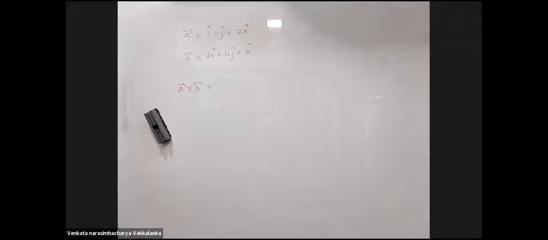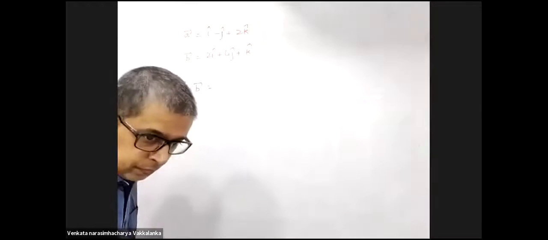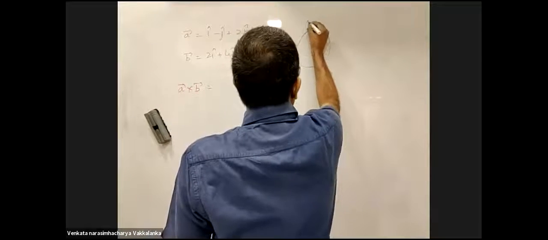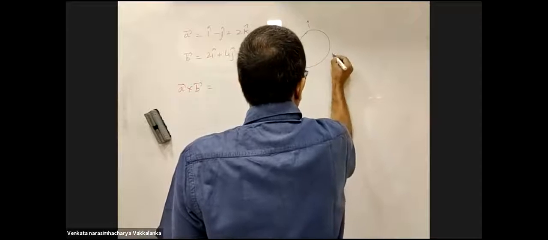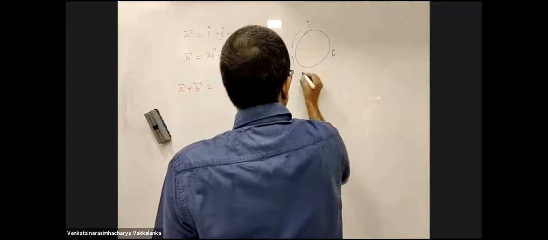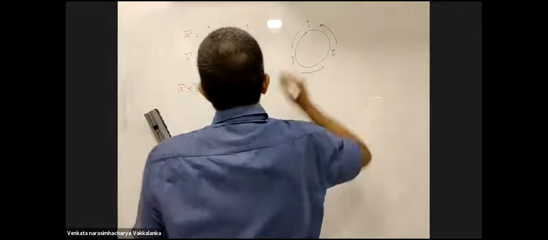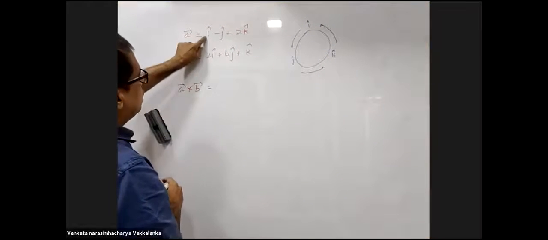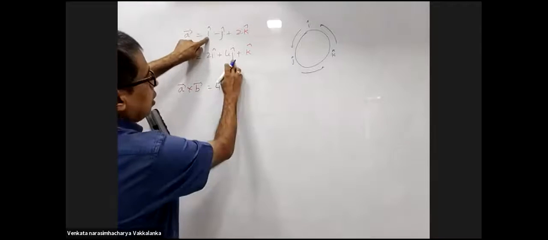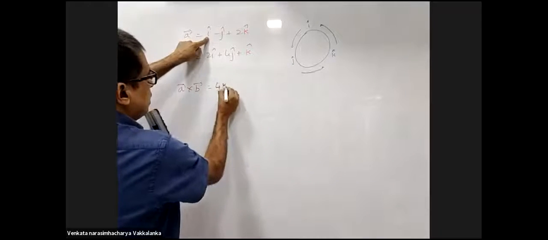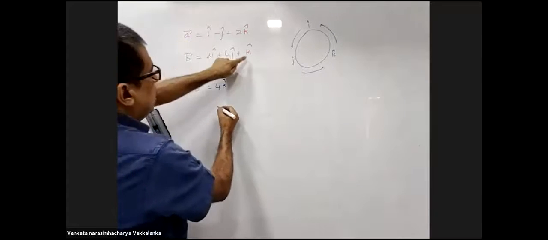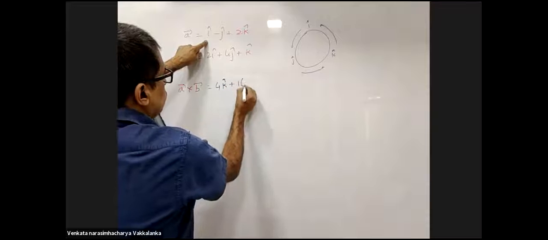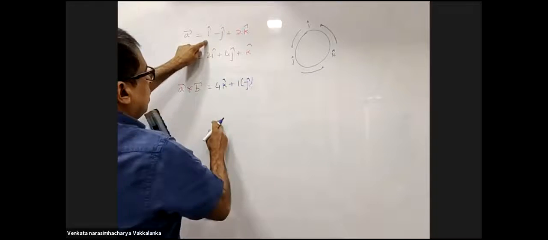Sir, done. Yes, sir, done. I cap, J cap, K cap. Right? Now I cross I will be 0. I cross J will be K cap. I cross K will be minus J cap, plus 1 into minus J.